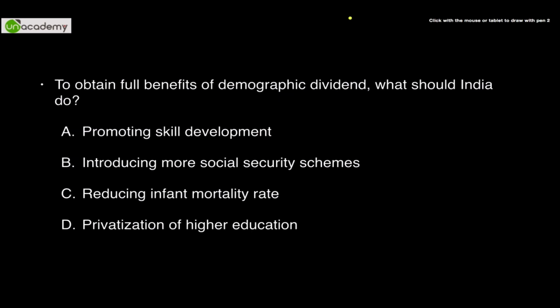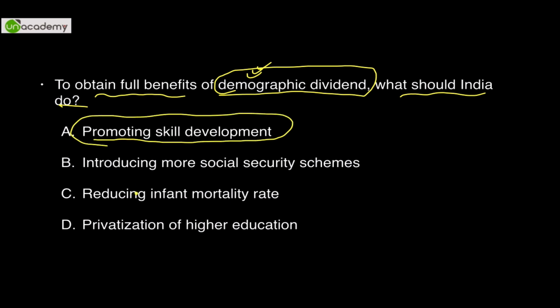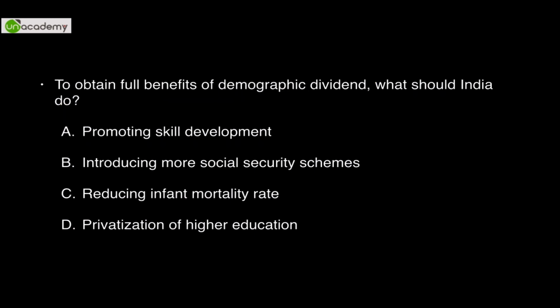Anyway, moving forward, to obtain the full benefits of DD, that is demographic dividend, we have been shouting about it for the last 30 years, 20 years, 10 years. We will keep on harping about it for the next 1 to 2 decades. What should India do? The answer is promotion of skill development. It's a very basic question. To a certain extent, you can also go with option D, but option A is much better than option D. So the answer is A in this particular case. Again, it is more of a static question now. Earlier it was current, but now it becomes static.